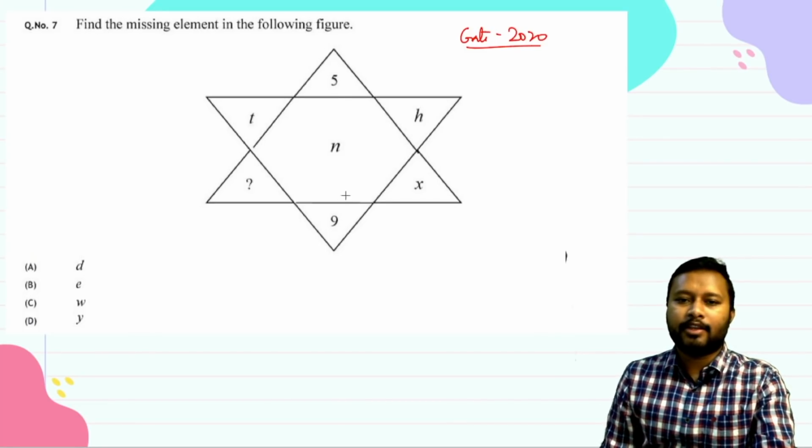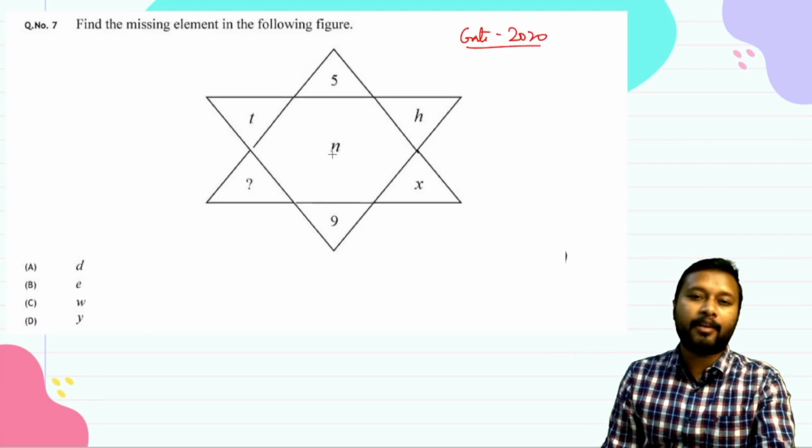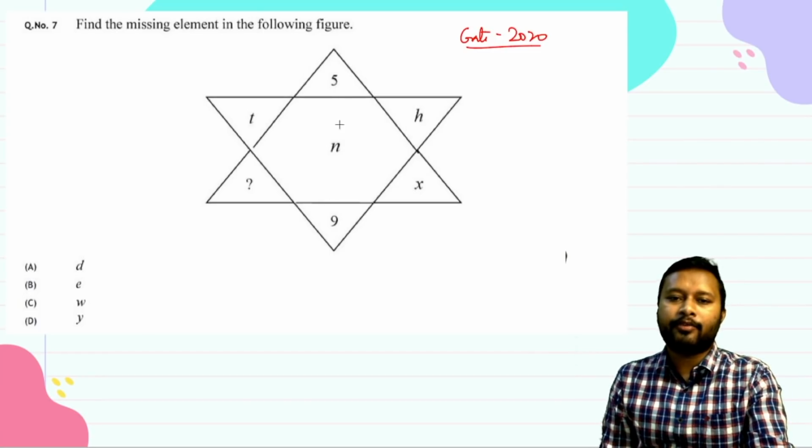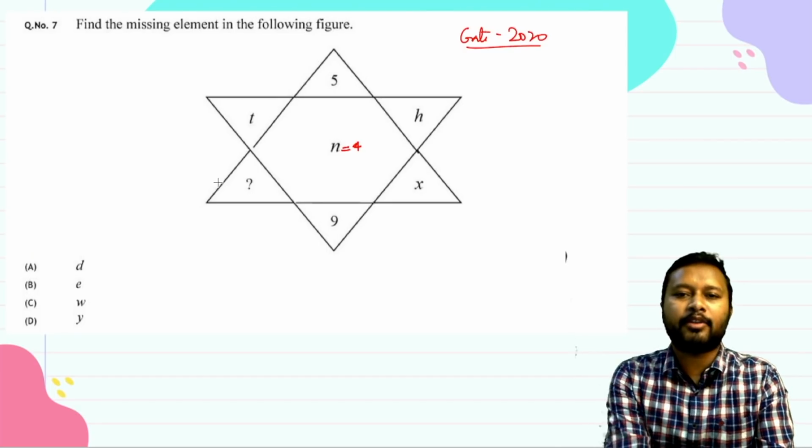How to do this? See, you have to first find this central number. What is the central number n? So 5 and 9, these are 2 digits. You can see that the difference between them is actually 4. There is no other relation you can make between 5 and 9 apart from this 4.